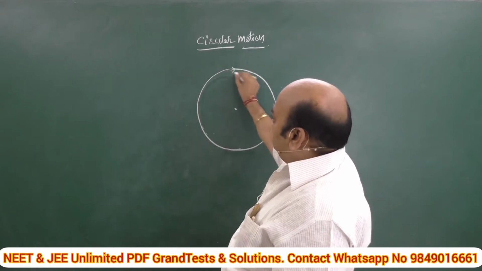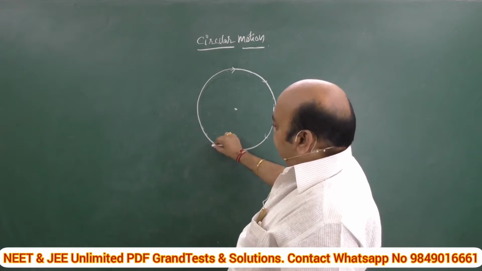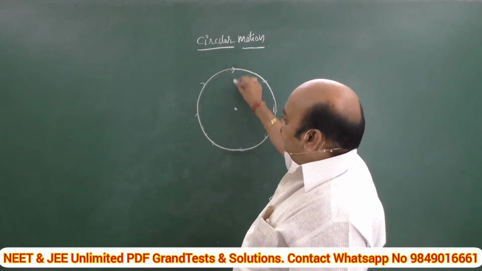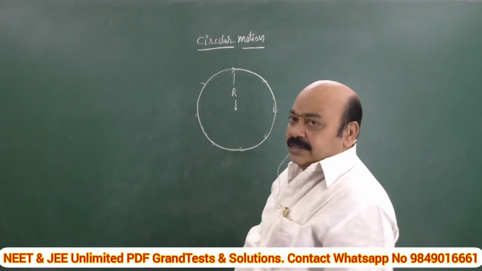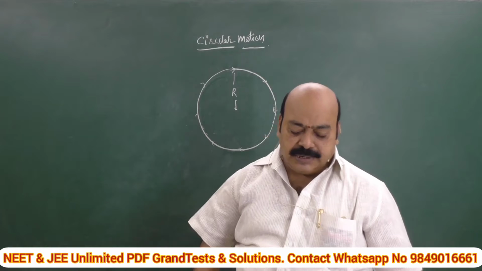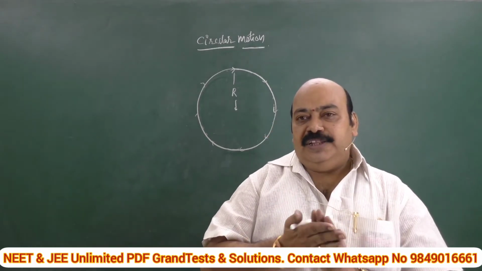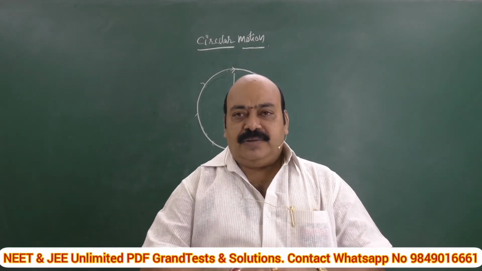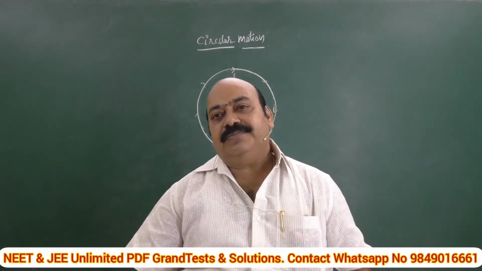If the position of a body changes from time to time along the circle, and it is equidistant from the center by one called radius r, then the body is said to be in circular motion. In this chapter we are going to measure friction related circular motion.